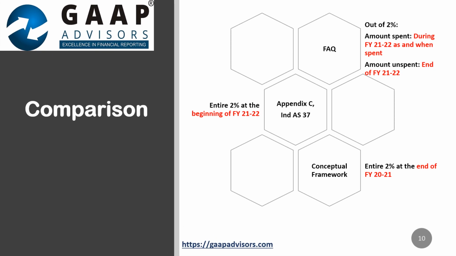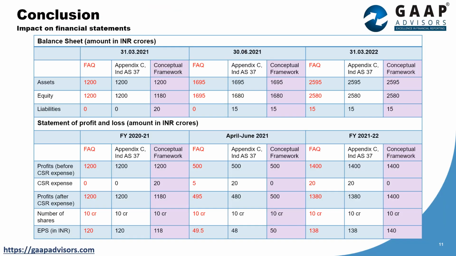On your screens is the summary of the difference in the timing of recognition between the requirements of the FAQ on accounting for amounts to be incurred towards CSR, of Appendix C of Ind AS 37, and of the conceptual framework for financial reporting under Ind AS. Friends, here you can see the impact on the financial statements for the year ended March 2021, quarter ended June 2021, and year ended March 2022 under all the three scenarios.